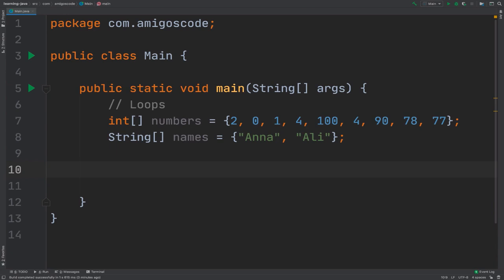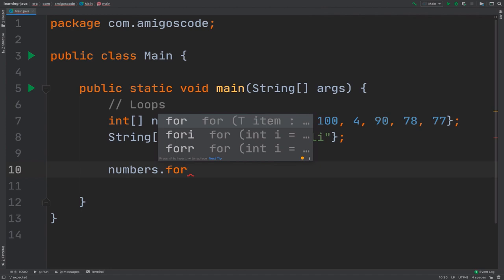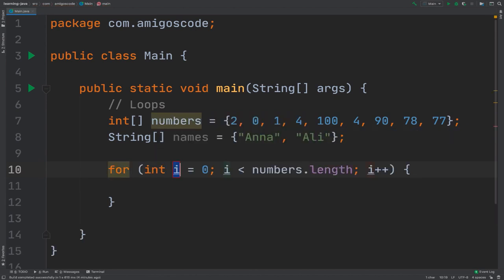From left to right, simply say numbers, and then dot, and then for, and check this out. So you have for i, for r, and then the enhanced for loop. So for i, I'm going to pick that one, and you can see that we get everything filled in.